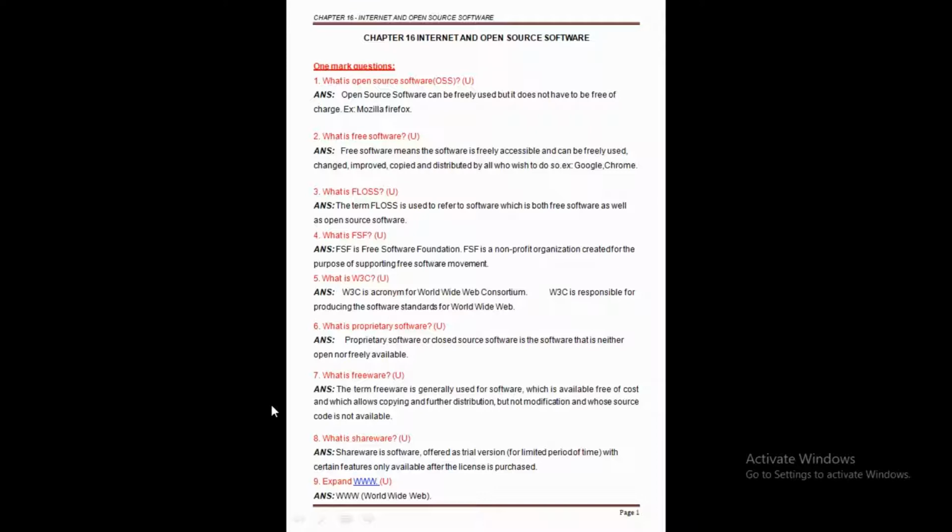That means some organizations are created to make a profit, and some are developed as non-profit organizations. This organization is a non-profit organization created for the purpose of supporting the free software movement. Clear this point here?